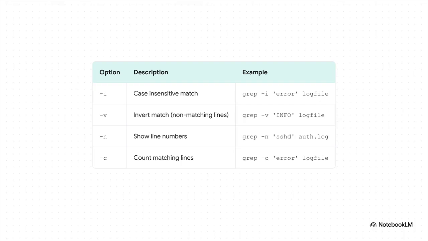But here's where grep gets really useful with its options, or flags. For example, -i makes your search ignore case, so error with a capital E or lowercase e both show up. Add -n and you get the line number, which is crucial for context. Or, my personal favorite, you can use -v to flip the search on its head and see everything that doesn't match. That's perfect for filtering out all the noise, like boring info messages.